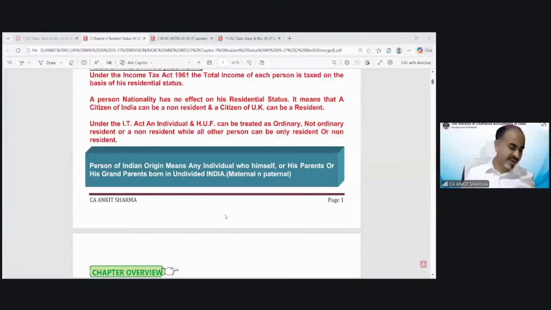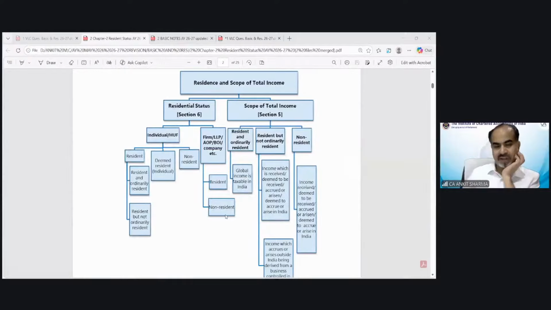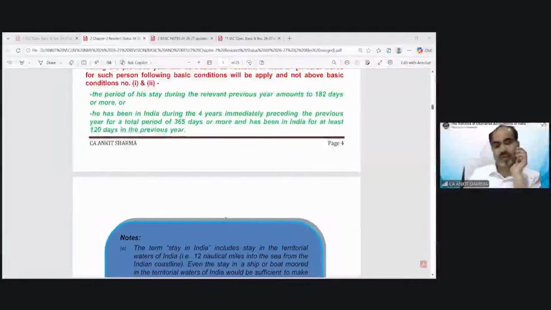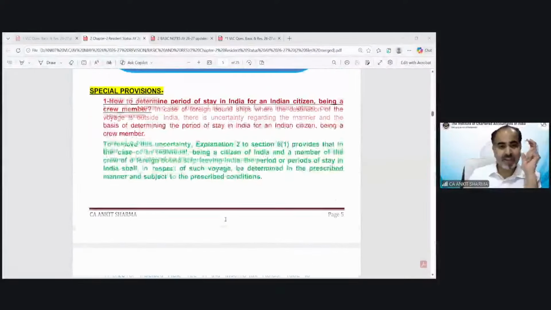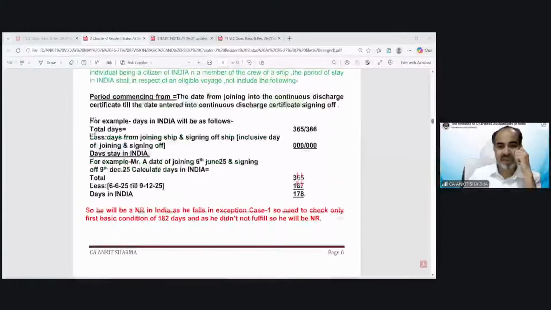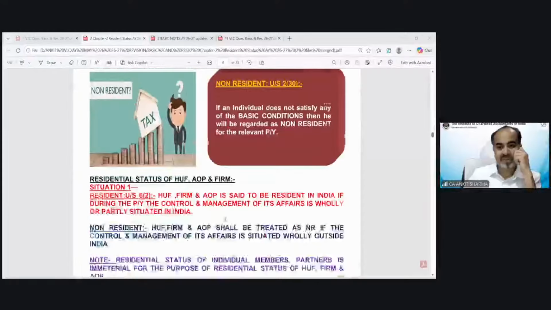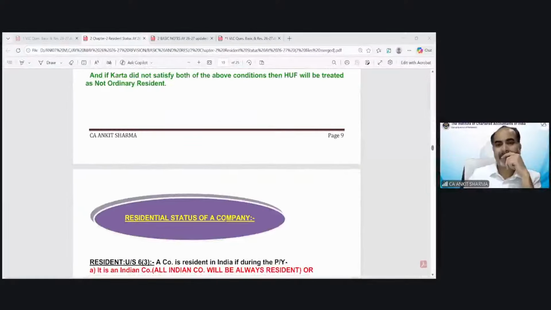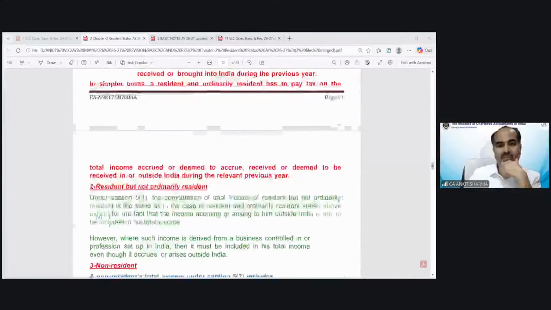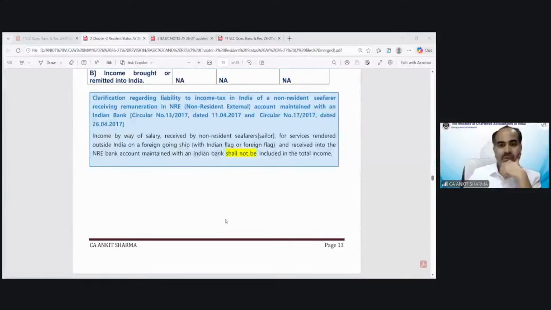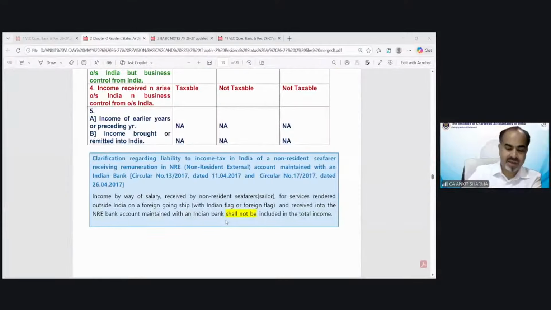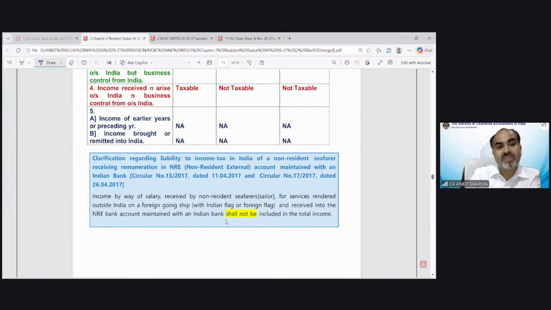And if you see in this chapter, on page number 13, a specific circular has been given. You can see here is the circular. This circular is applicable to the point we have just seen.